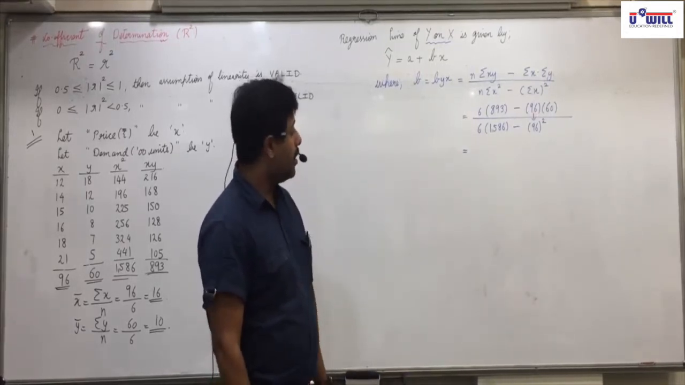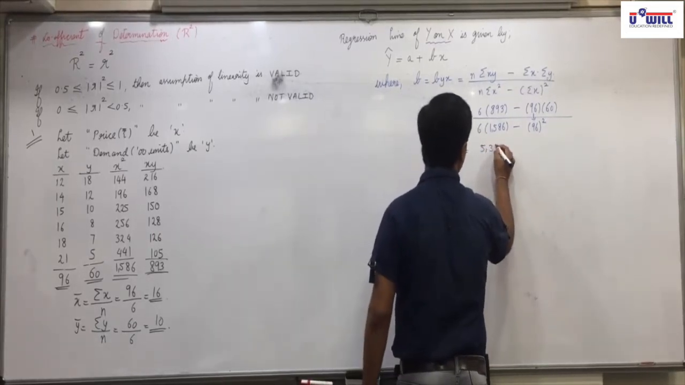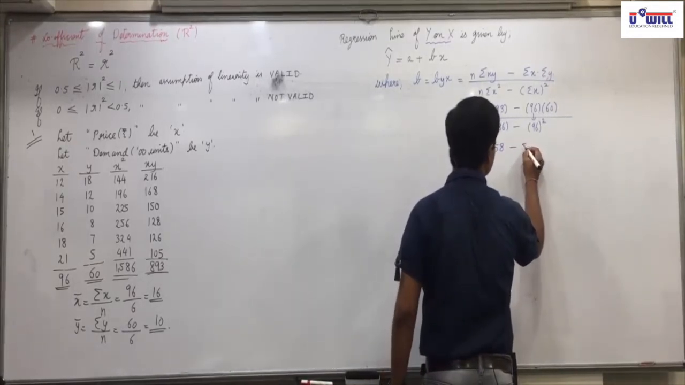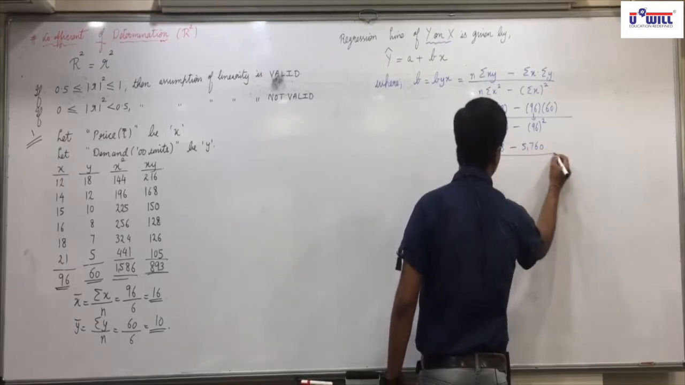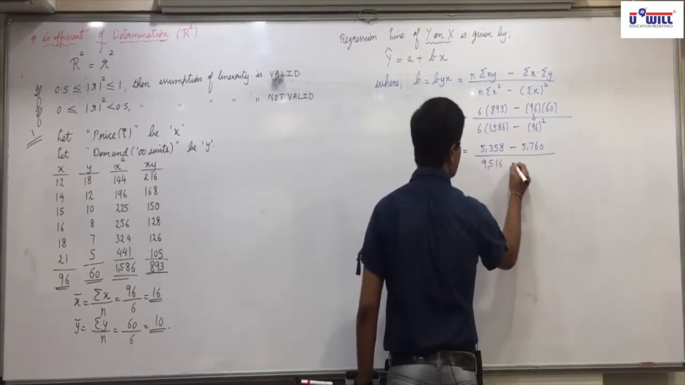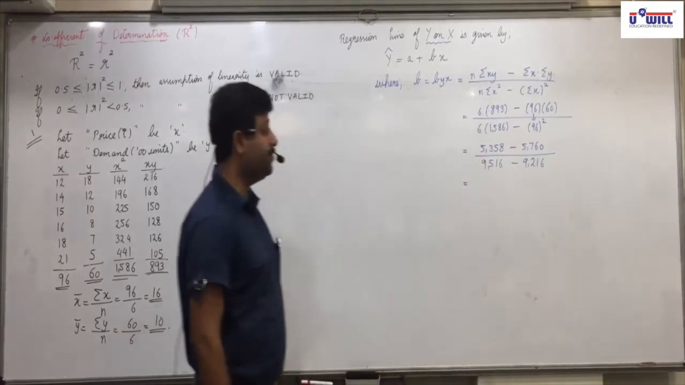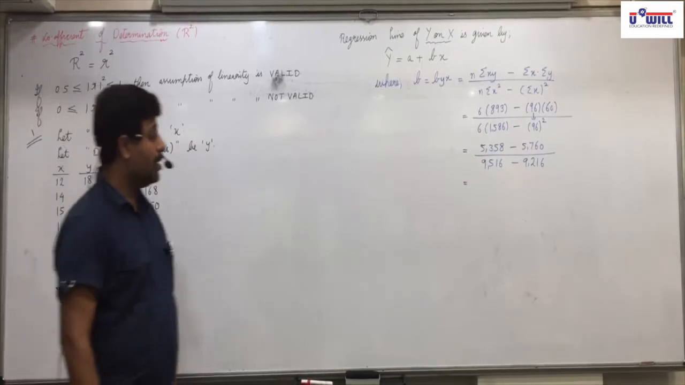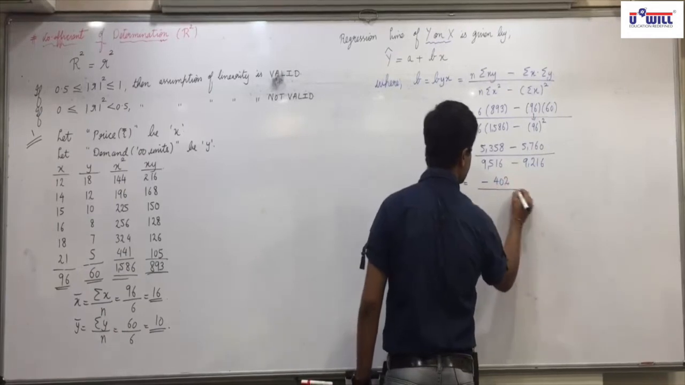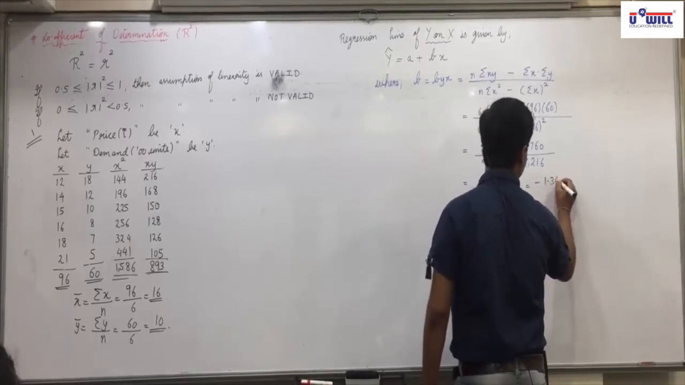Now, 6 into 893 is 5358. 96 into 16 is 1536. So 5358 minus 1536 gives 3822. Then 6 into 1586 is 9516. 96 square is 9216. Any confusions? Ask. So minus 402 upon 300, which is minus 1.34.